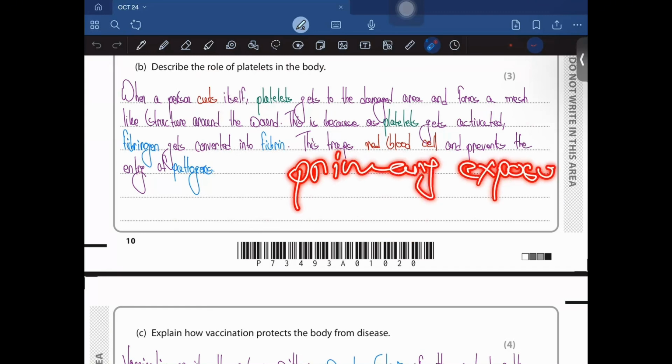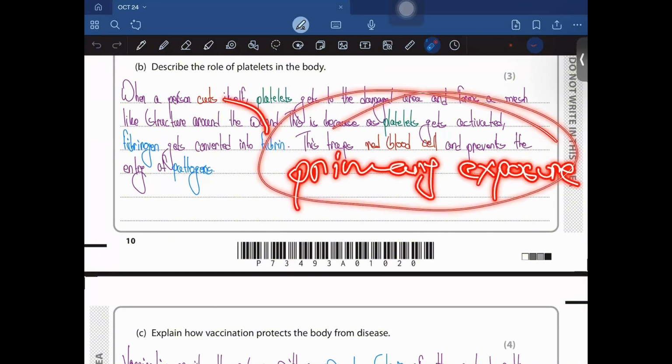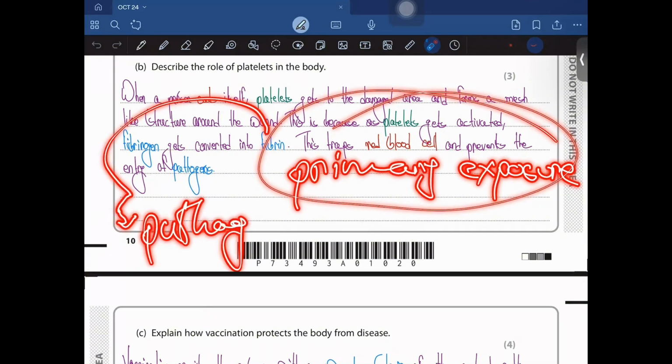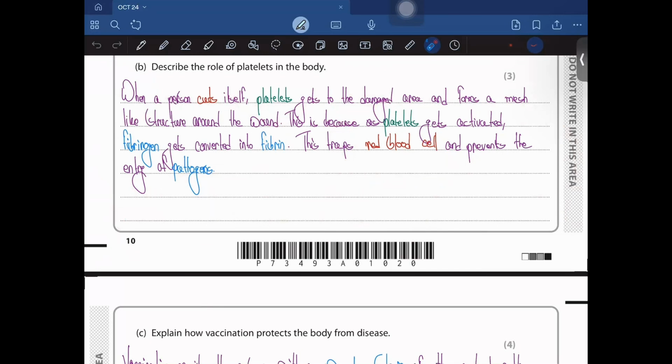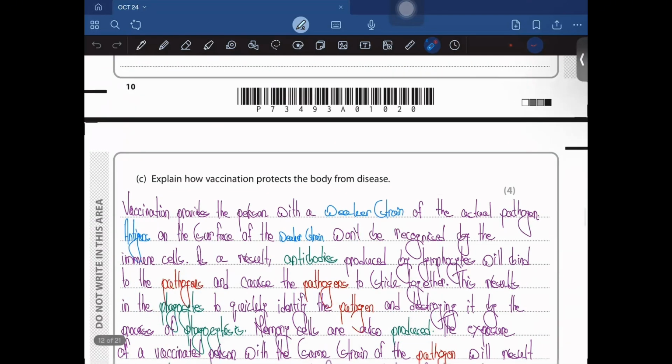If the person gets exposed to the same type of pathogen again, or the actual pathogen, then the person undergoes a secondary immune response. The secondary immune response is going to be faster than the primary immune response, and antibody production is going to be much faster and more efficient. So the vaccine gives you the primary immune response, and if you actually contract that disease, then you're going to have a secondary immune response. So that's what I've written over here.